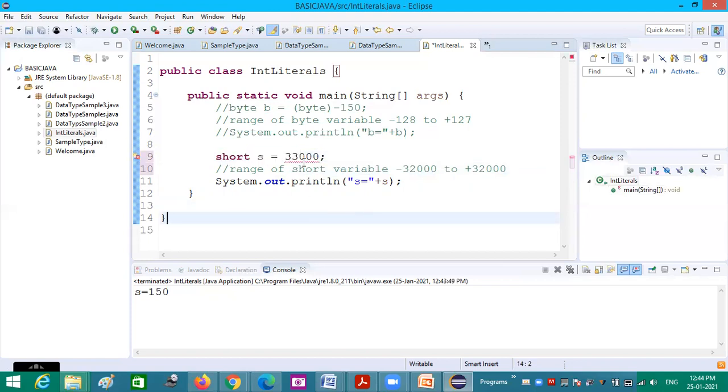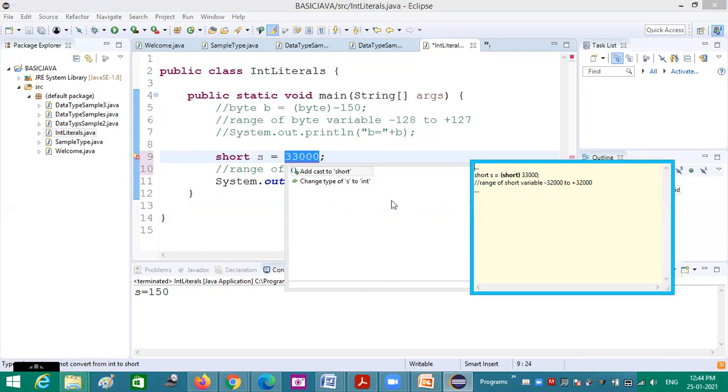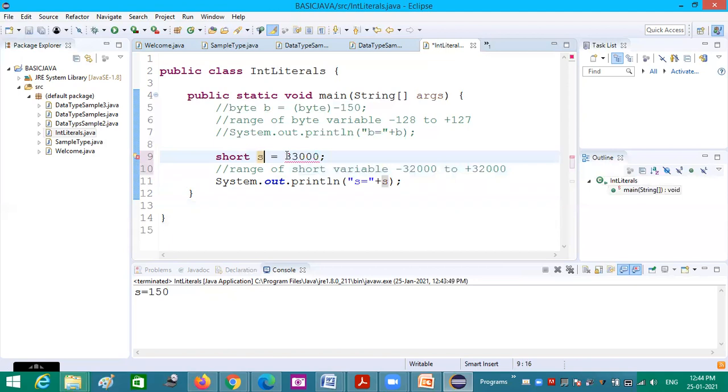Immediately when I give 33,000, it reports an error: type mismatch, cannot convert from int to short. It suggests a manual typecast. If I typecast manually, the 33,000 will not come; some other value appears because the remaining bits are truncated.